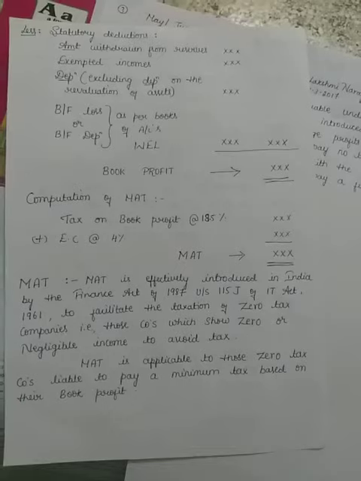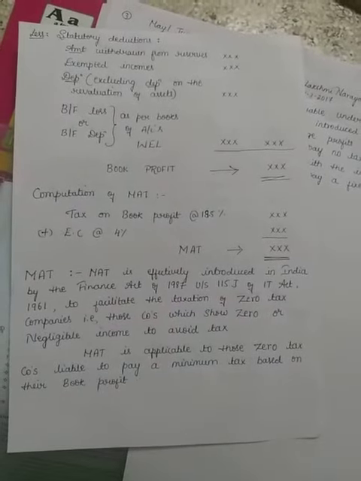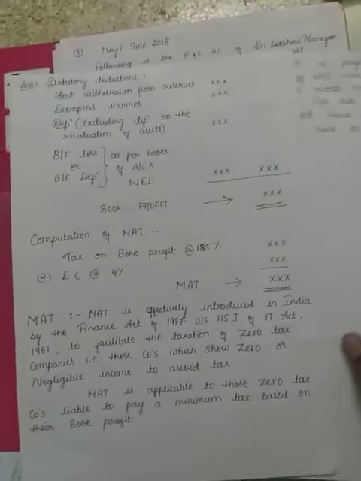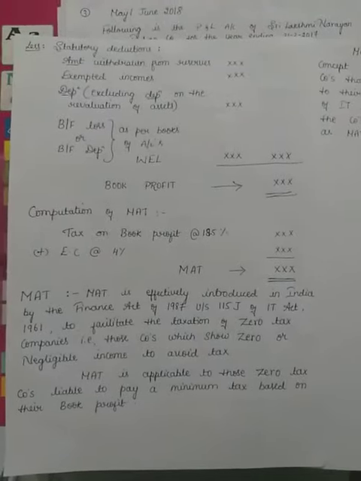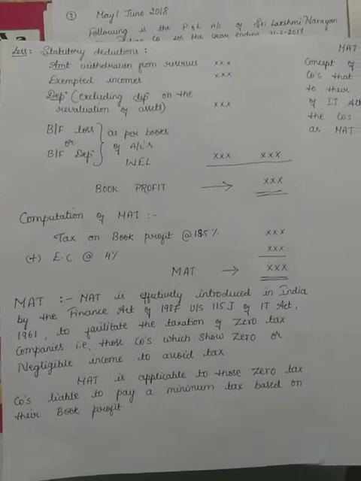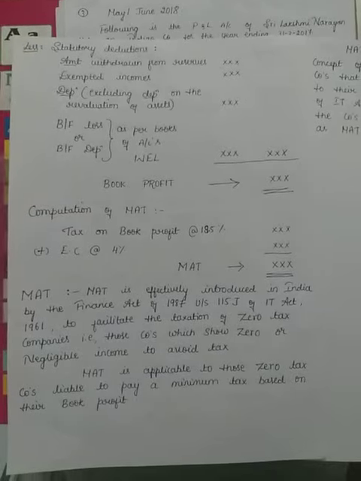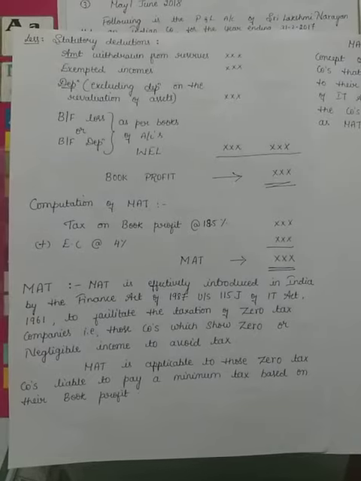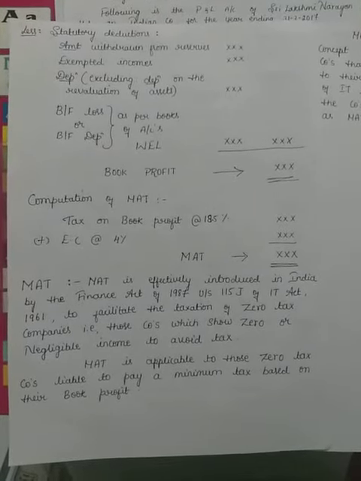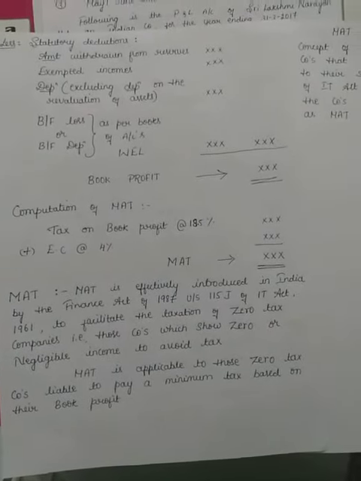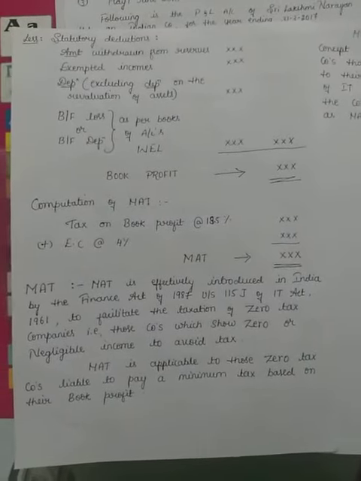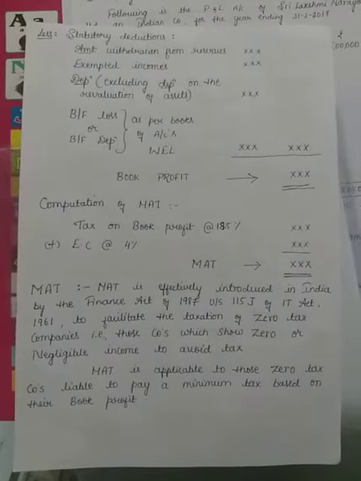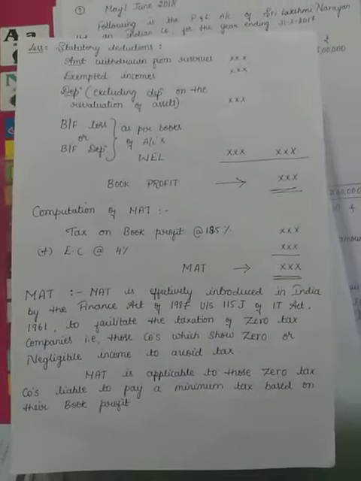increase the tax payment by the companies, every company needs to pay the MAT, that is minimum alternative tax, based on their book profit. After paying the dividend to the shareholders, they need to pay an equal amount of tax to the government, and hence this MAT has been introduced. After the MAT introduction, the payment by the companies in the form of tax has increased to the government, and hence, in order to target those huge profit making companies, this MAT has been introduced to pay a fixed percentage of the profit as a minimum alternative tax.